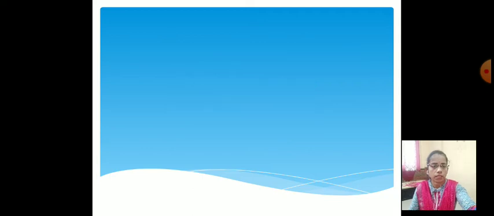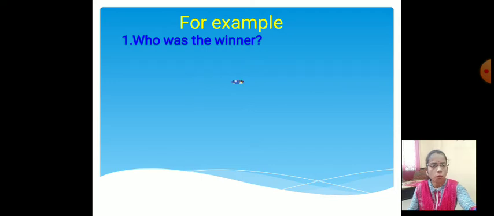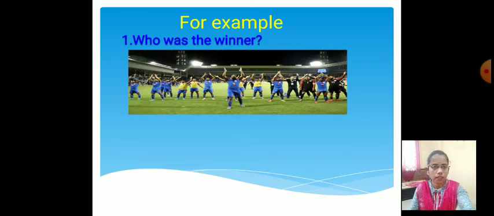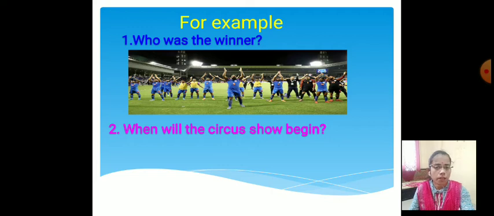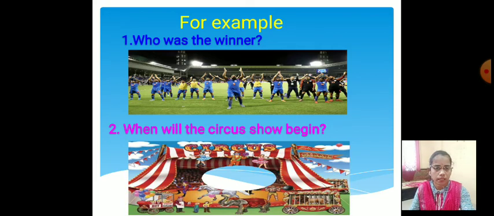Let's find some examples. For example, first, who was the winner? See, this is the question. So we easily find out the interrogative sentence from the given sentence. One more example. When will the circus show begin? See, one more question is there. Where, when, whom, whose, all these WH questions, the sentence starts with the question.